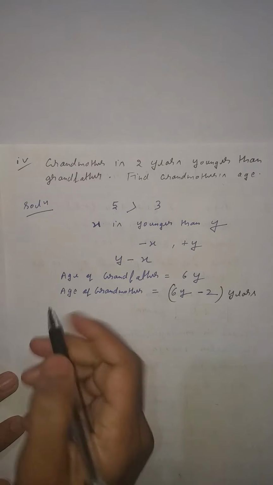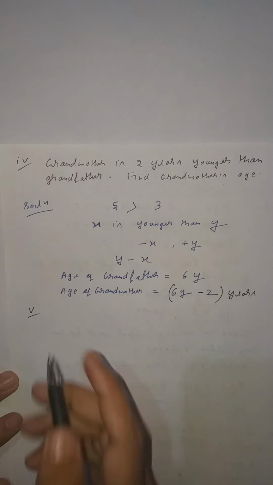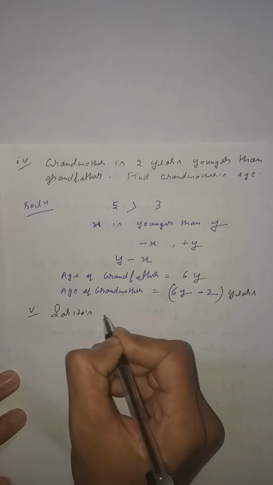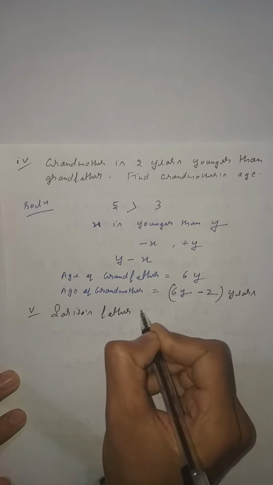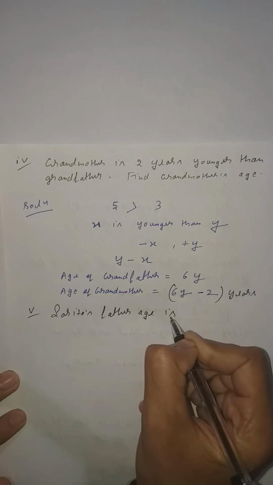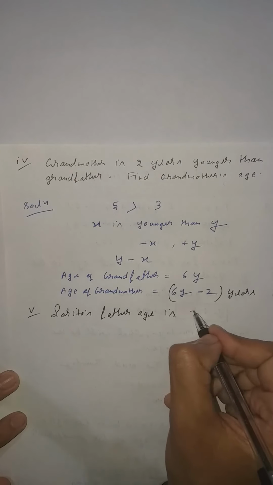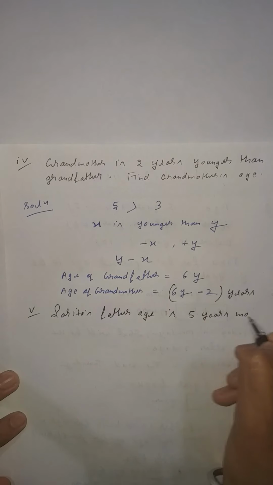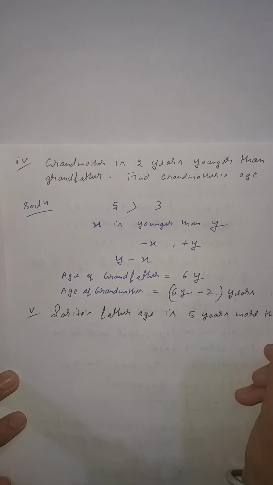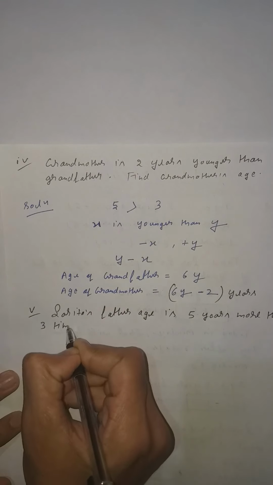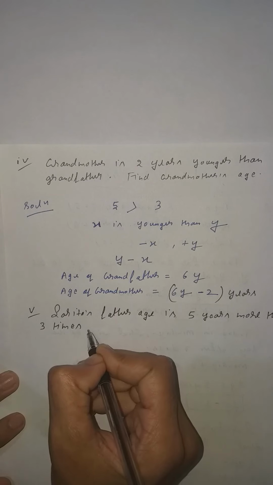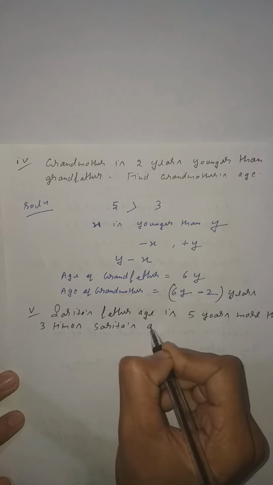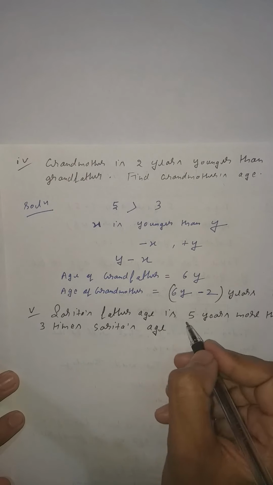Next question is question number 5. Sarita's father's age is 5 years more than 3 times Sarita's age.